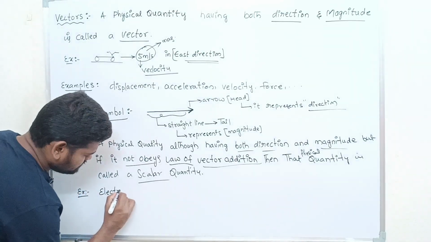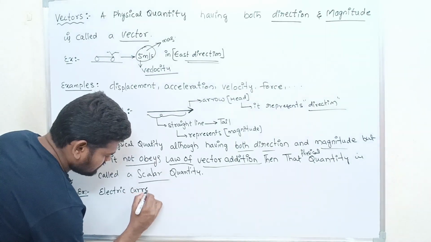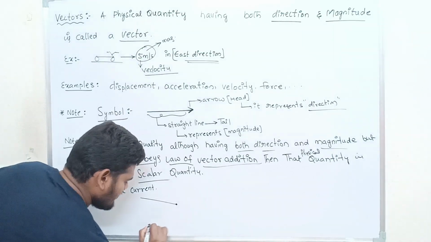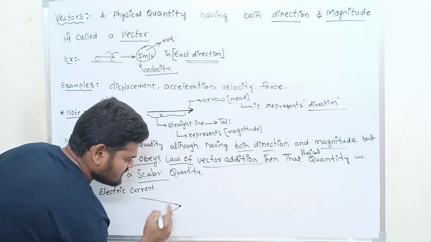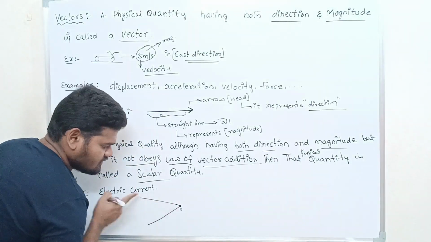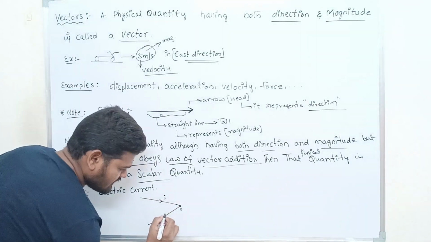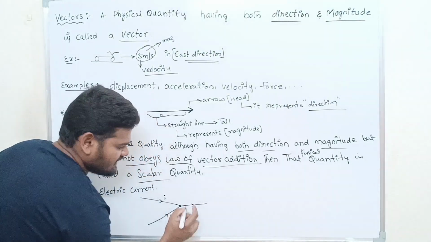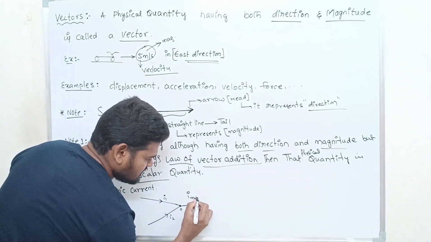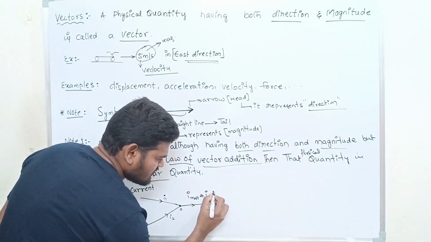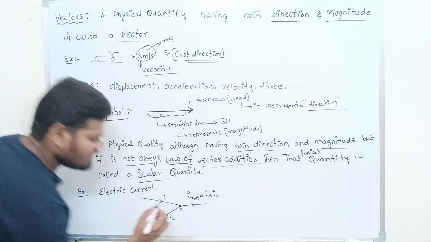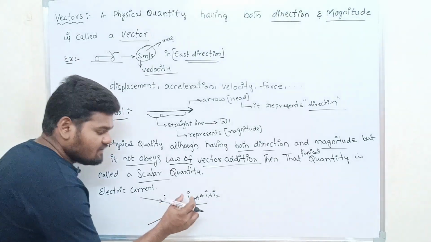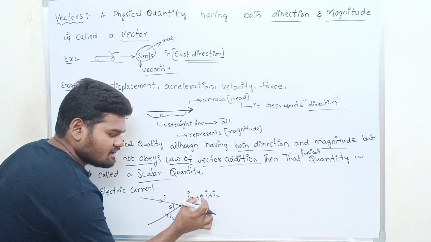Example: electric current. According to Kirchhoff's law, a current is moving towards a junction. Let us call this point a junction, and towards the junction the current I1 is moving like this, and the current I2 is moving like this. Finally, the resultant current in this conductor, I net or I resultant, is equal to how much? I1 plus I2. Here the currents I1 and I2 make an angle theta at the junction. But we wrote the equation for resultant current as how much?